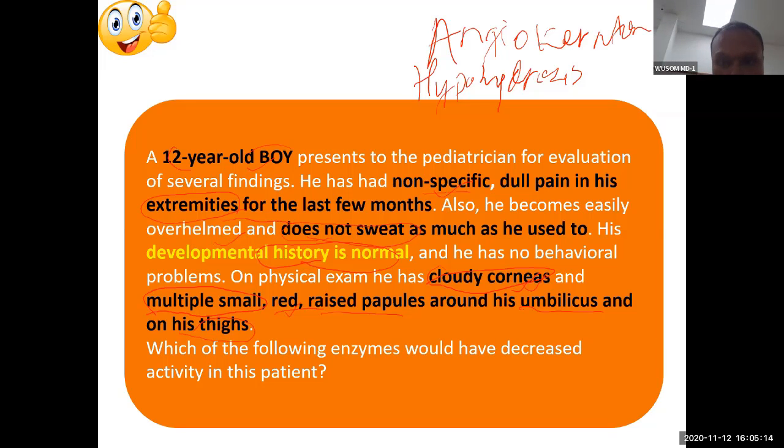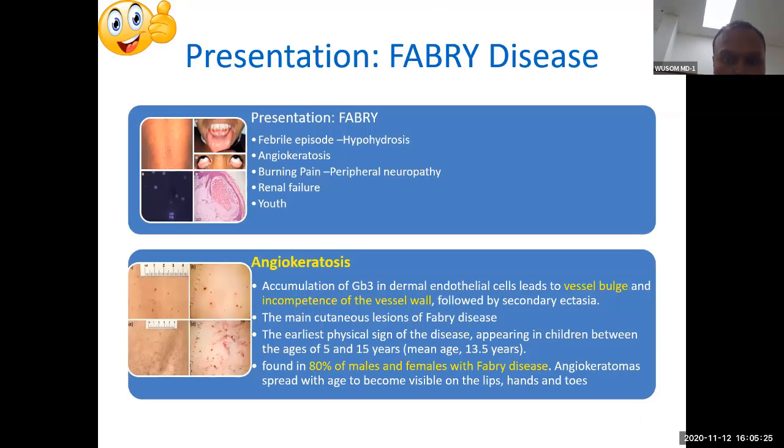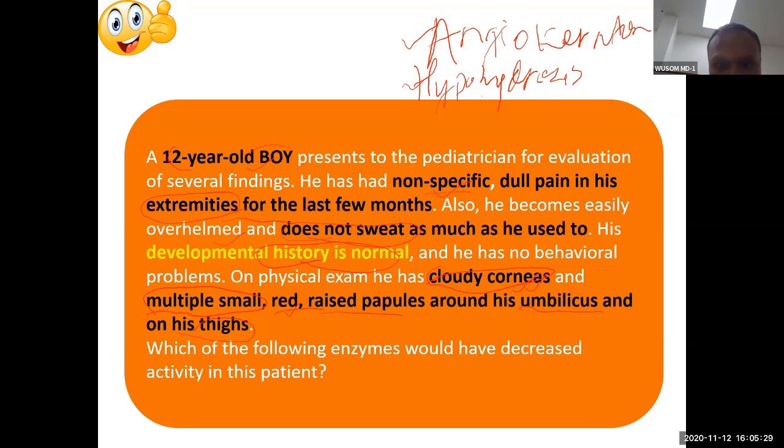And then there are three presentations. We have seen hypohidrosis, angiokeratoma, and then burning pain, peripheral neuropathy, burning pain at the extremity.